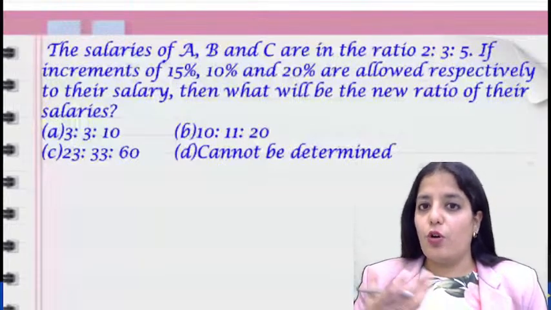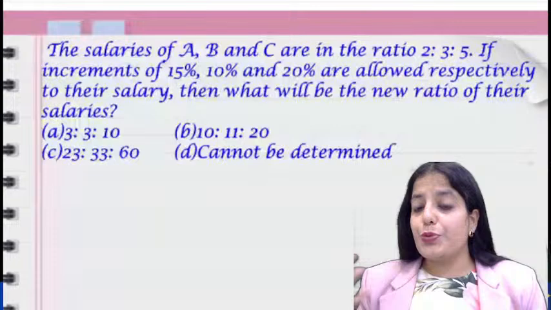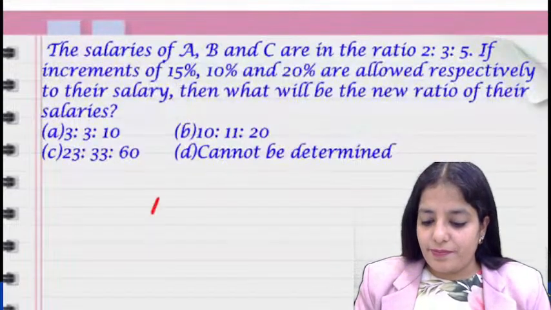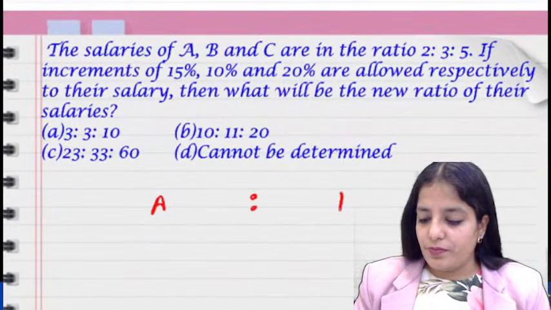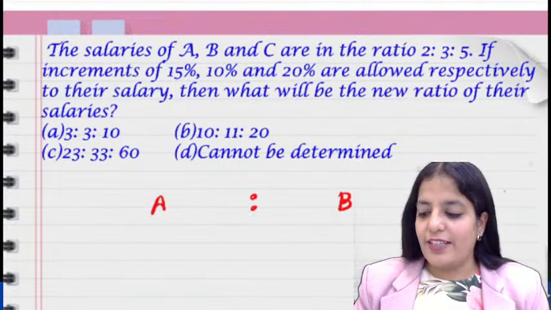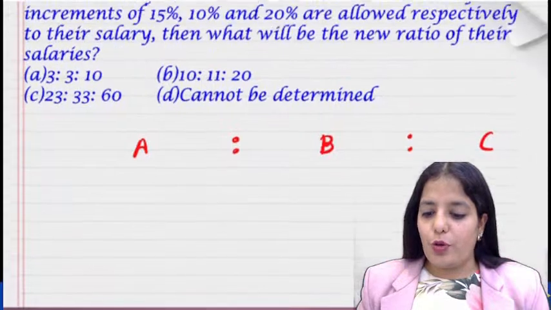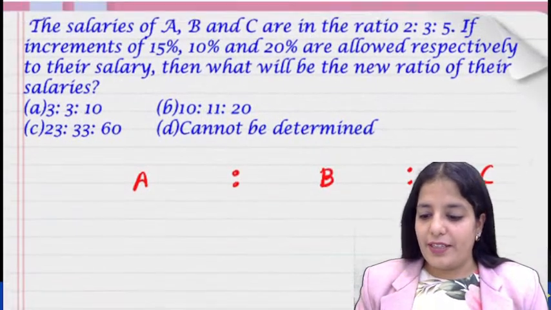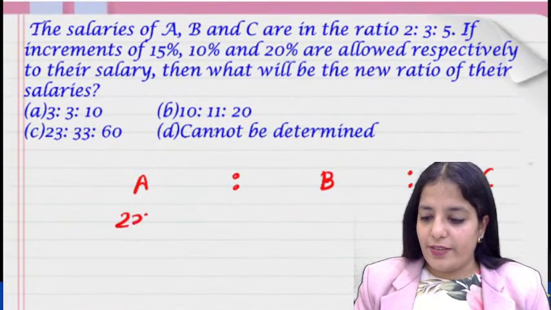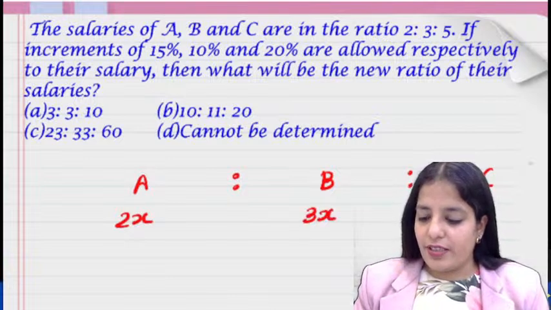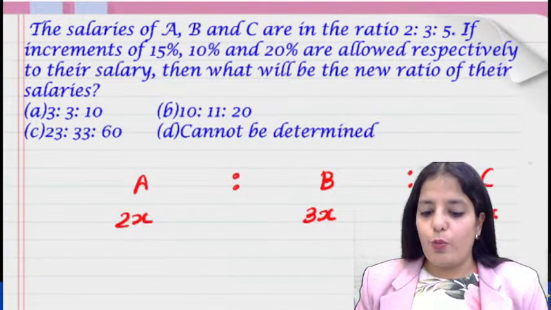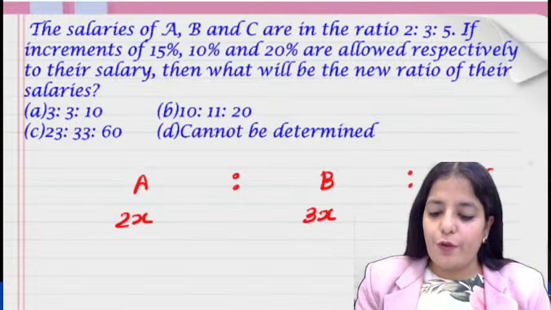See, so basically the salaries of A, B, C were in the ratio 2:3:5. So I can say there is no need of actually writing x in that, but still for your convenience I am just writing it. Let their salaries be 2x, 3x and 5x. Now what has happened? Increments of 15%.